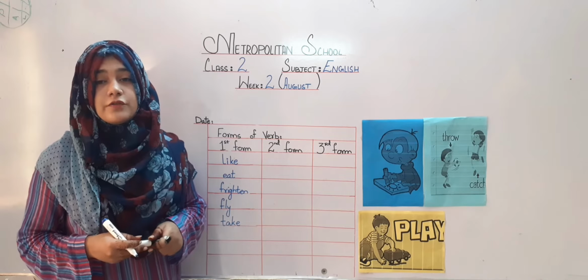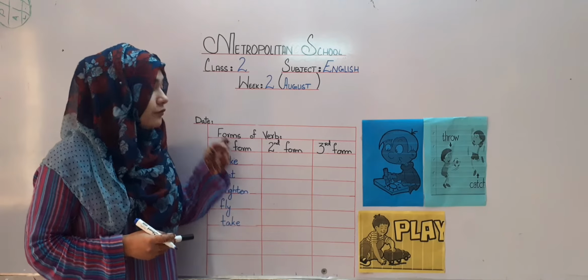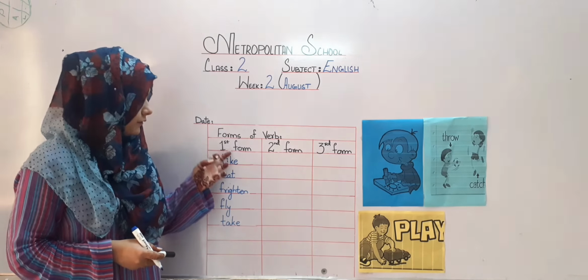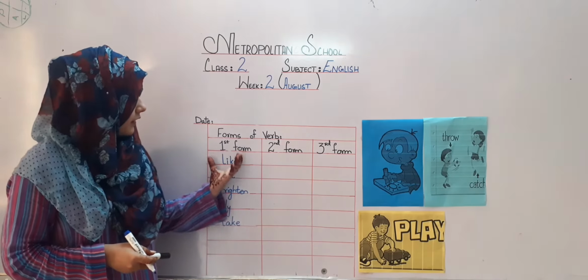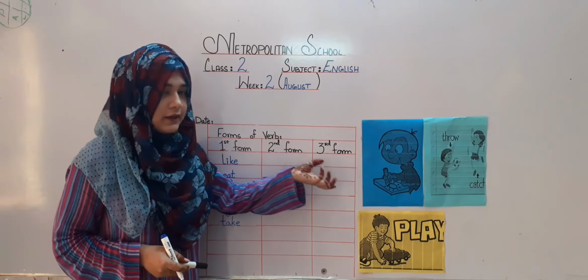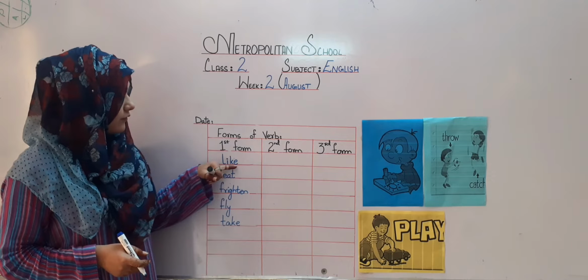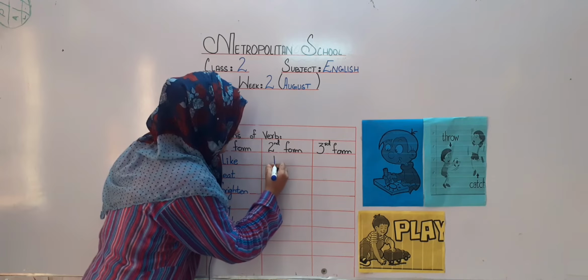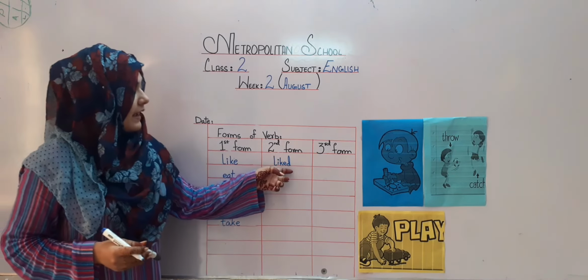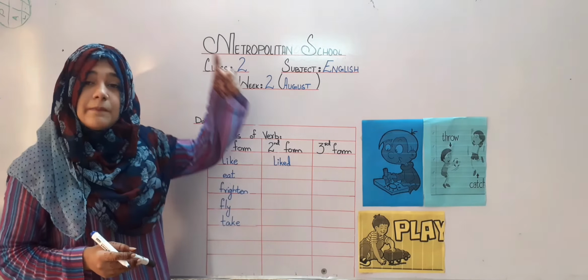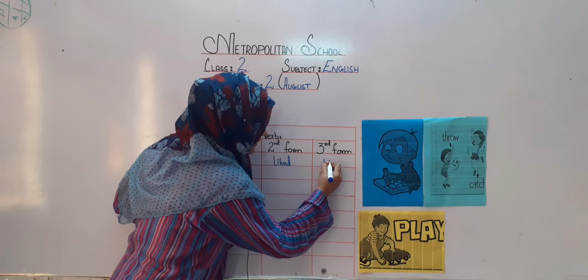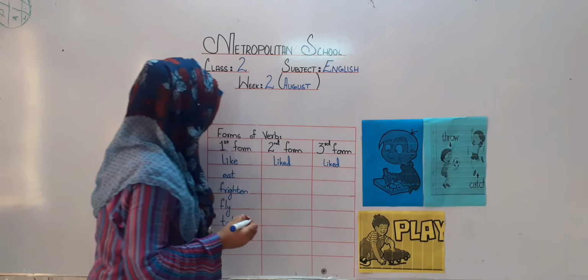After doing the definition of verb, now it's time to do forms of verb, my dear students. As we have discussed, there are 3 forms of verb. First form, second form and third form. Here I have written some base forms of verb. Now we have to turn it into second and third form. So the second form of like will be liked, because as we have known that liked will be used in the past form for the time which has gone. And the third form will be the same, like, liked, liked.